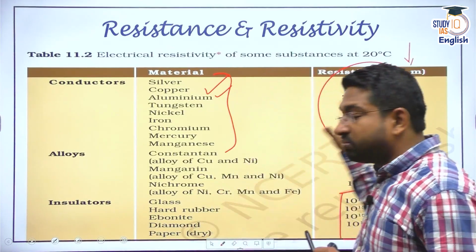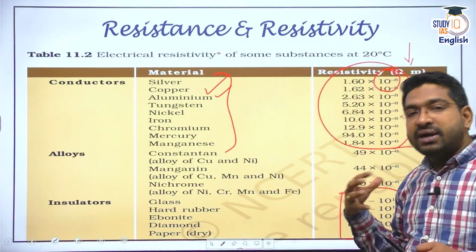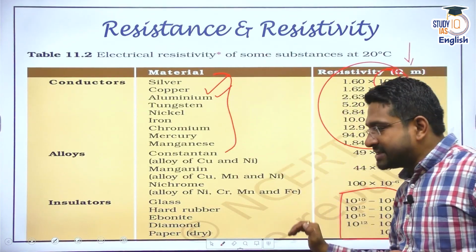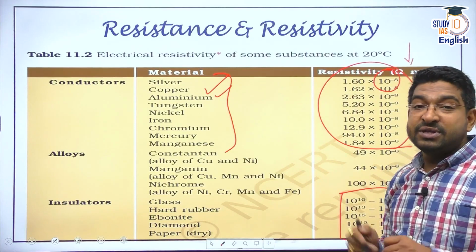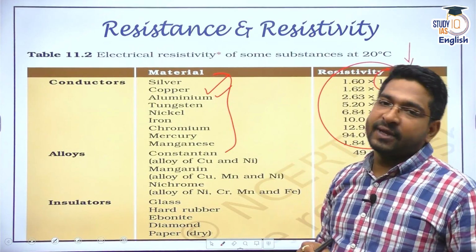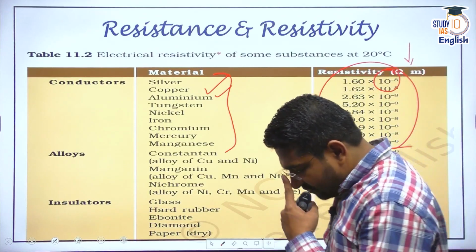Again, there is no need to mug up these numbers, but I want you to understand that the resistivity of conductors is very low, resistivity of insulators is very high. That means the resistance depends on that resistivity. Clear? Right. So what all we have established?